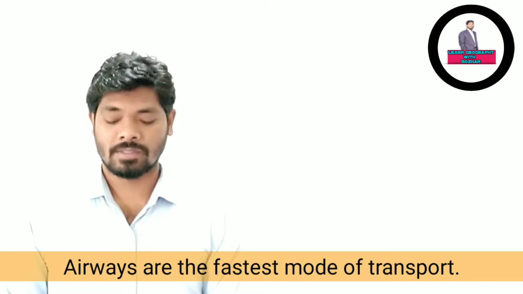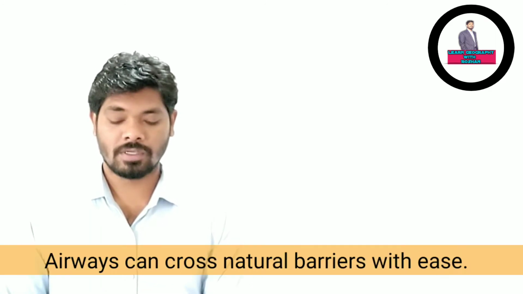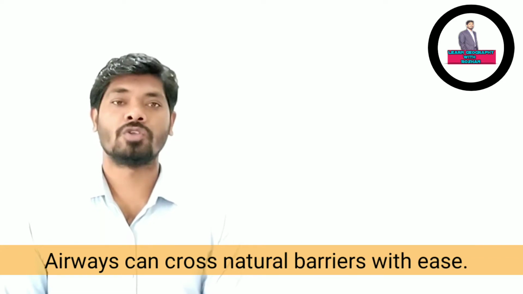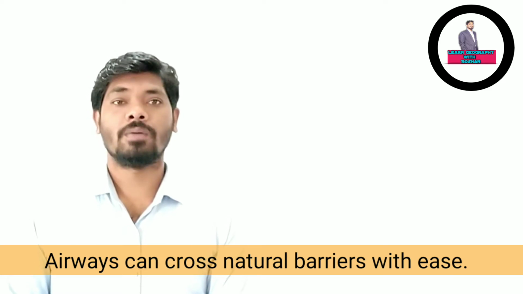So airways are faster and they are expensive. Though they are expensive, they are faster than any other means of transport. So it is becoming more popular, and other transport cannot compete with it. It is mainly preferred to travel long distances. Then we have that airways are free from geographical obstacles like mountains, rivers or oceans. So they can cross natural barriers very easily.